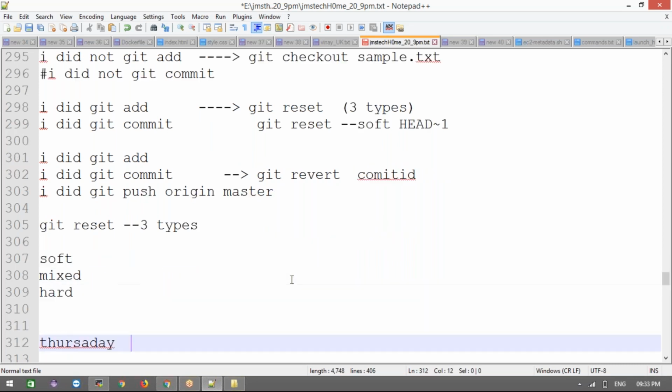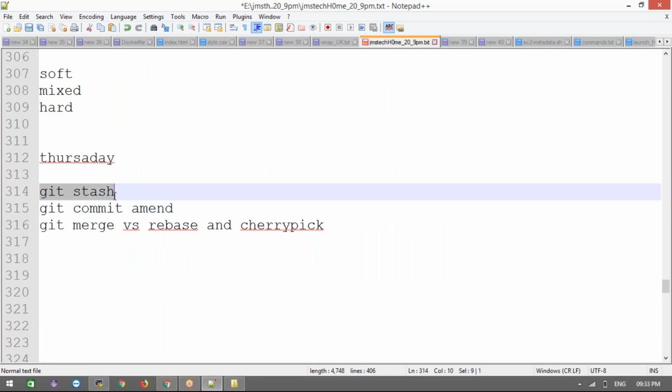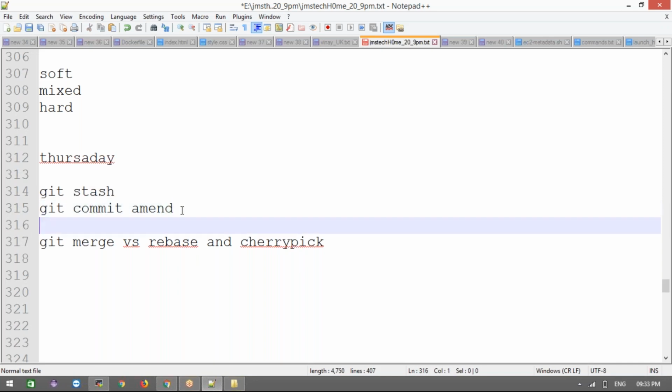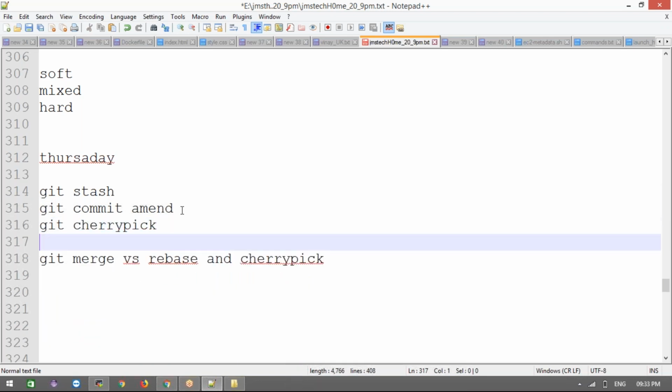Right, this is what we discussed last class. Today we are going to discuss git stash and git commit, then git amend, and git cherry-pick, and then we discuss git to GitHub.